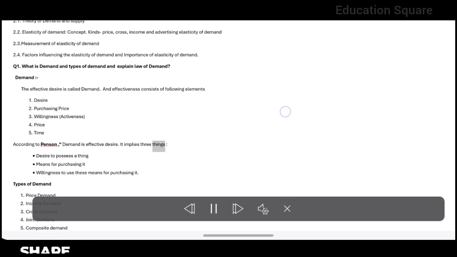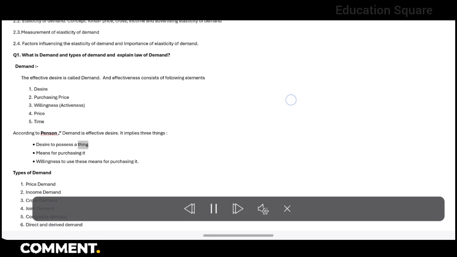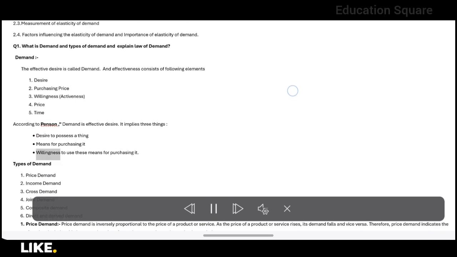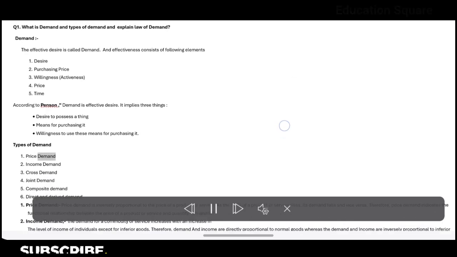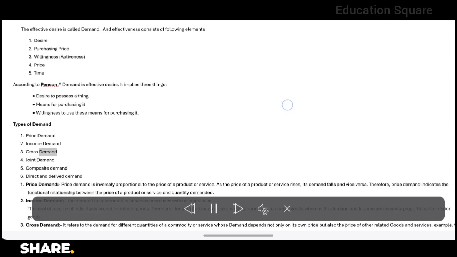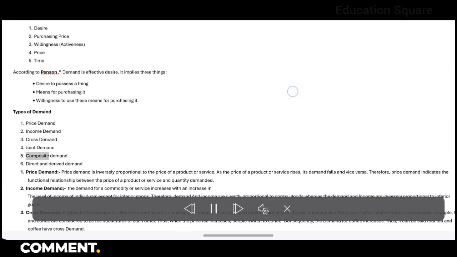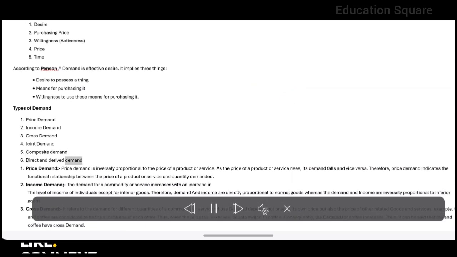It implies three things. Desire to possess a thing. Means for purchasing it. Willingness to use these means for purchasing it. Types of demand. Price demand. Income demand. Cross demand. Joint demand. Composite demand. Direct and derived demand.